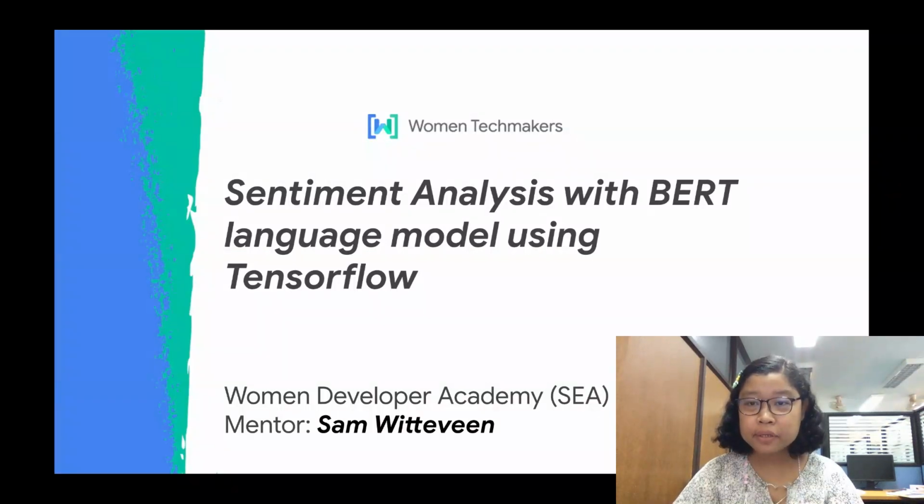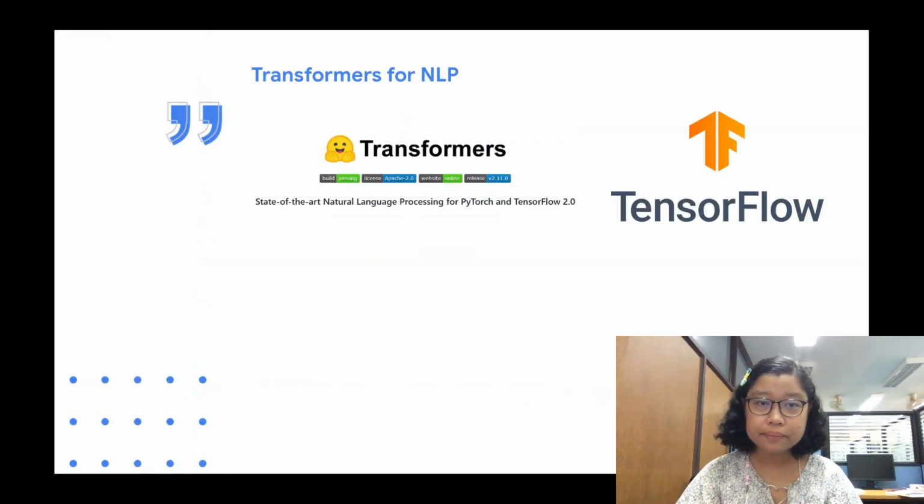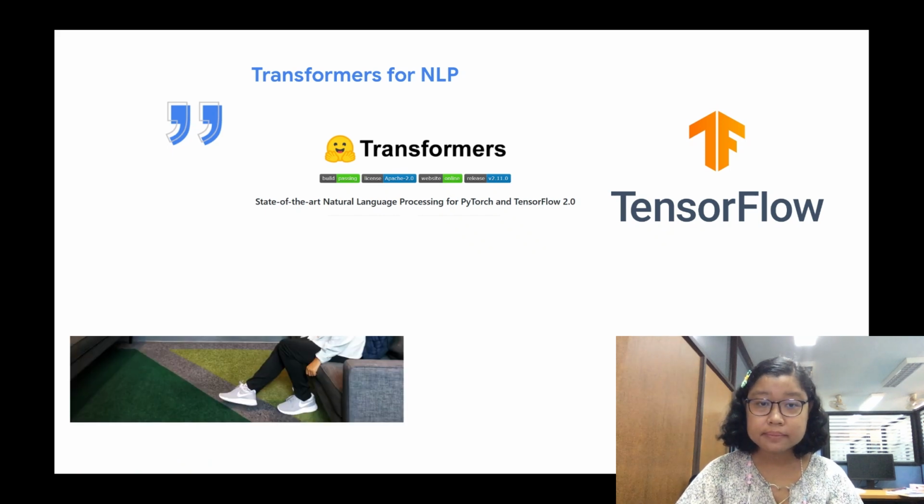The technical project I would like to present is Sentiment Analysis with BERT Language Model using TensorFlow. In this project, I would like to highlight two well-known machine learning and NLP frameworks, TensorFlow and Hugging Face. TensorFlow is a free and open source software library for machine learning developed by Google AI Research Lab. Hugging Face provides ready-to-use pre-trained language models and datasets for state-of-the-art NLP technologies.